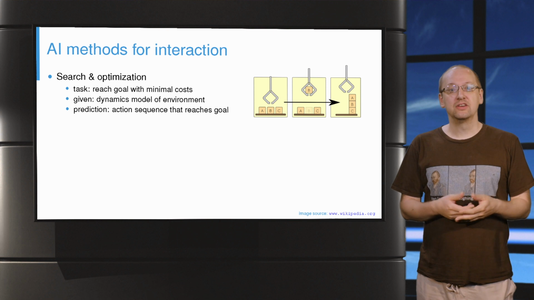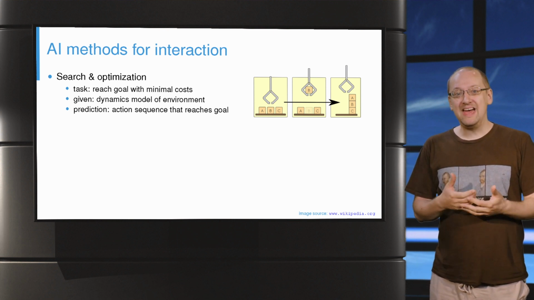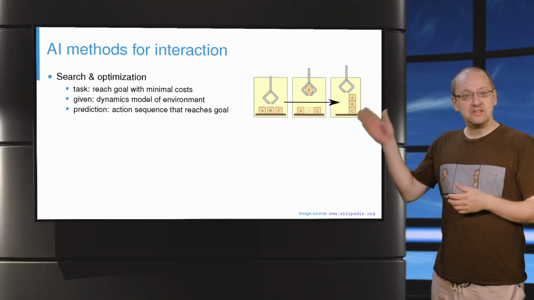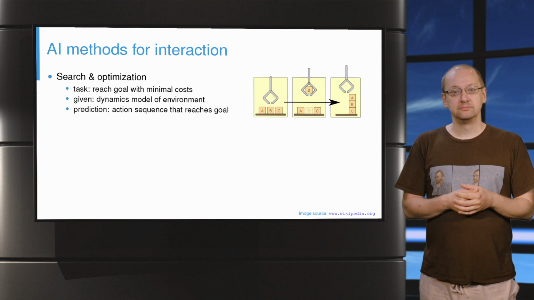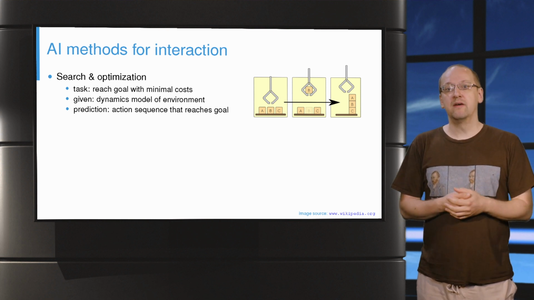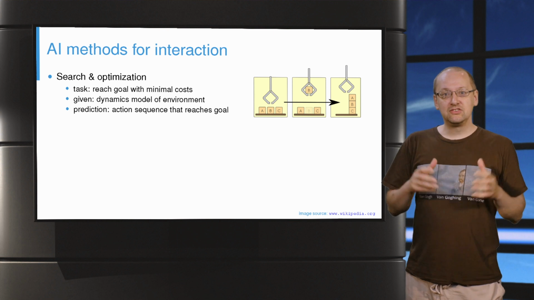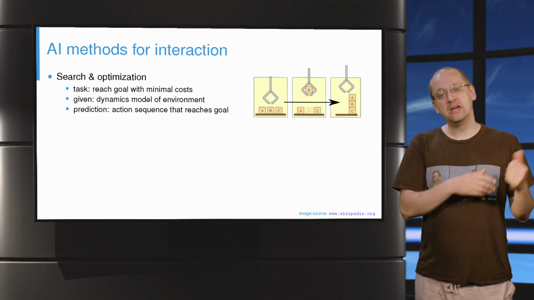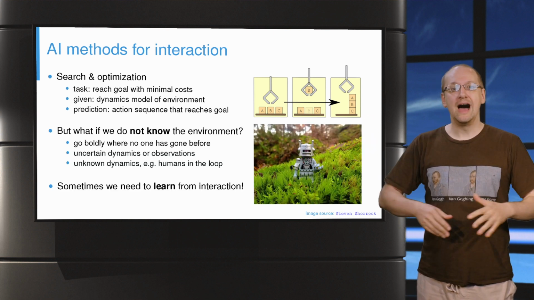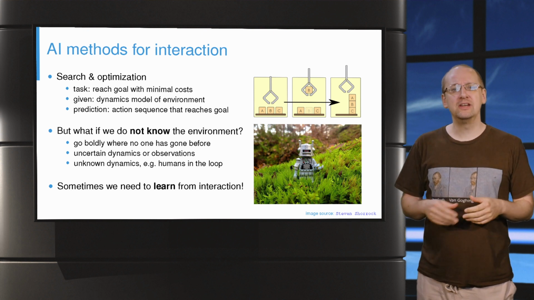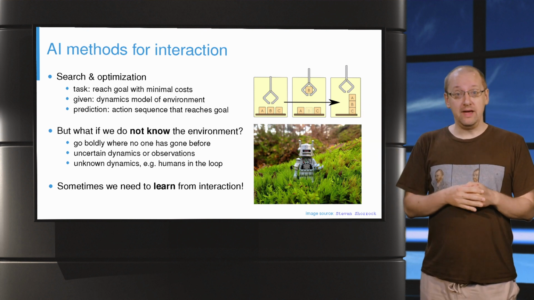Classical AI methods like search and optimization can plan to reach a goal, like stacking these cubes on top of each other. This requires a model of the environmental dynamics and yields a sequence of actions from the initial state to the goal. However, what happens when we send our little robot here into the wild?